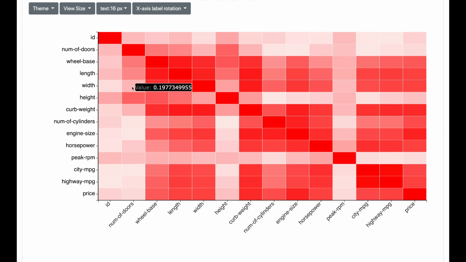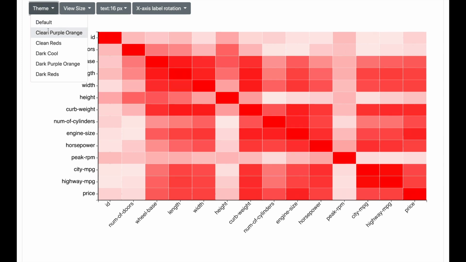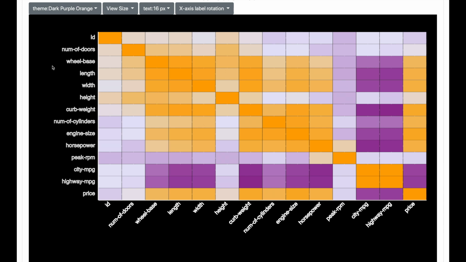We can also observe colors of other cells such as the number of doors and width of the car. This is a very light color indicating very little correlation between the two fields. So correlation matrix is a very good visualization to look at, and you can make it more attractive also by changing the colors. Alright my friends, let us now move to the next exciting insight.